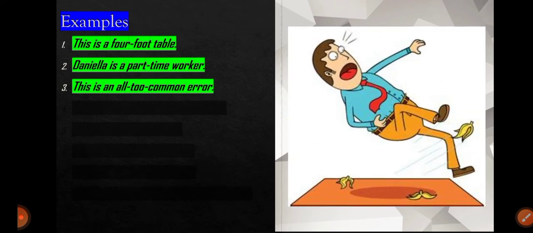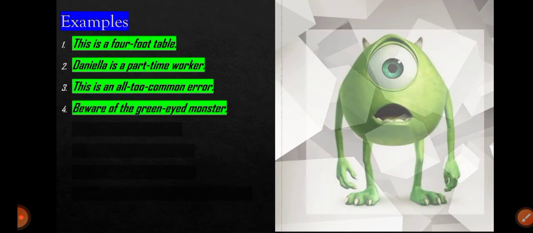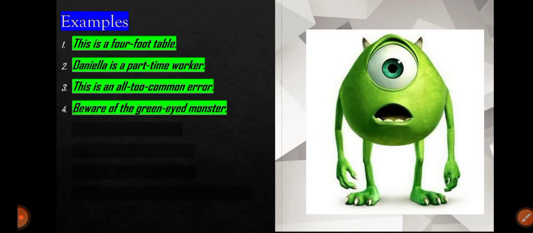The next adjective in this sentence, that is common. What kind of error? Common error. So let's see the next. The next is beware of green-eyed monster. So what kind of monster? Green-eyed monster. And here's another adjective too, that is the, because the is an article.